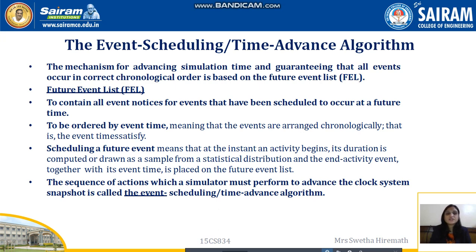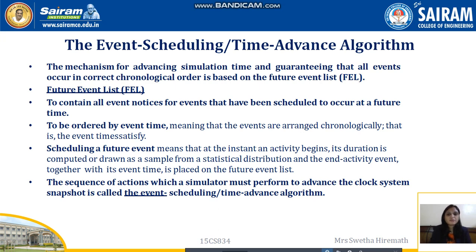These events listed in the future event list are scheduled to occur in the future, and are ordered by event time, meaning that the events are arranged chronologically. They are scheduled to occur at some particular point of time, and at that point the event will occur and there will be a change in the state of the system.